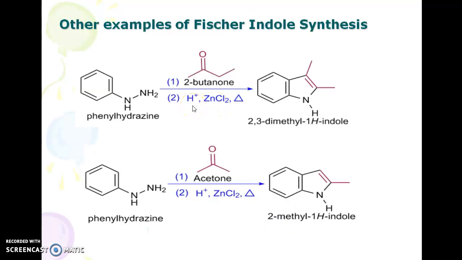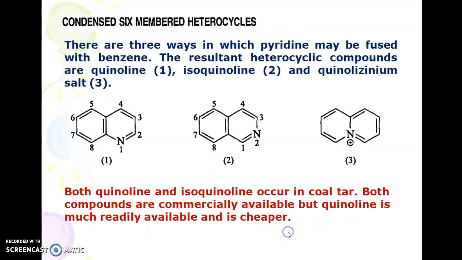Other examples are given like this for Fischer indole synthesis. This is phenylhydrazine. In presence of 2-butanone, it gives 2,3-dimethylindole. Phenylhydrazine in presence of acetone gives 2-methylindole.